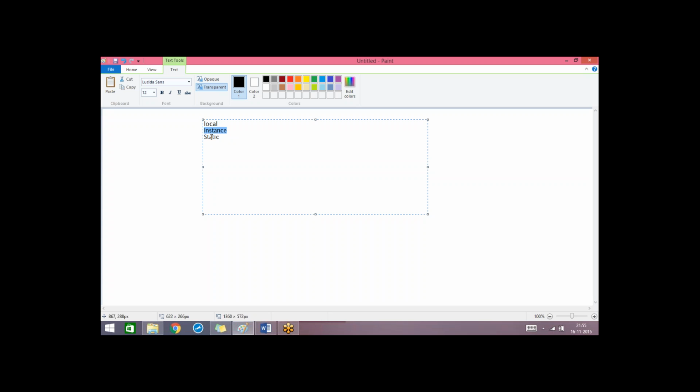Some of the properties are common for instance and static. The basic difference between instance and static is that when we declare a static variable, we use the term static. Both of them will be declared outside the method or constructor. I think you have an idea on these terms, method and constructor, right? Yes. Okay. Instance and static both are declared outside the method and constructor. But to declare a static variable, we should use the term static. That means when we declare that variable, before that we add the keyword static.